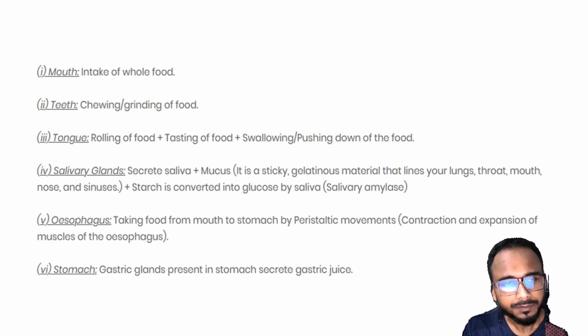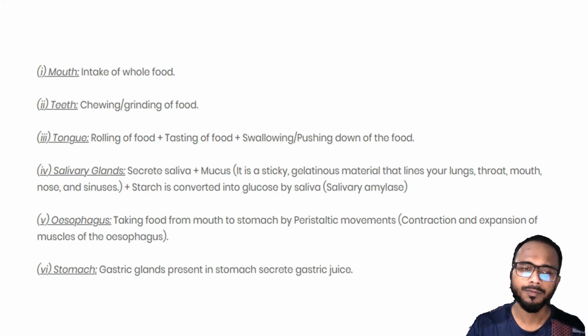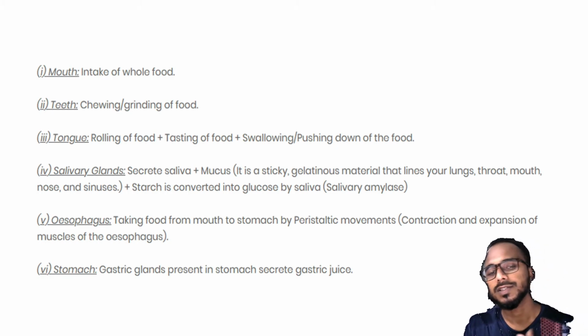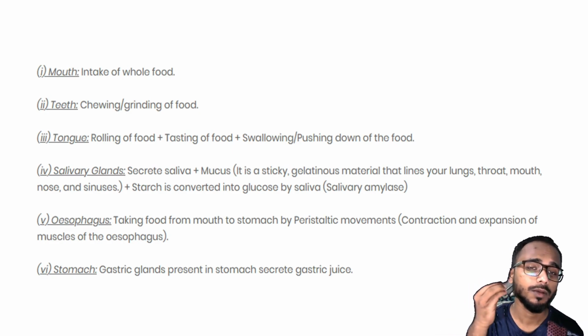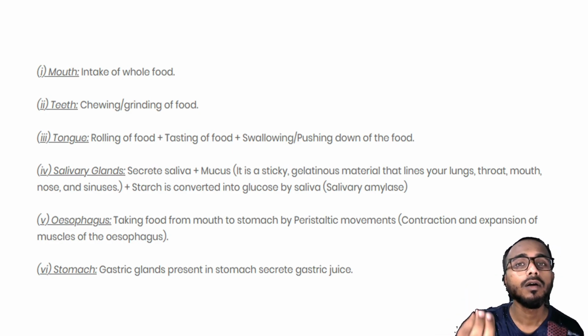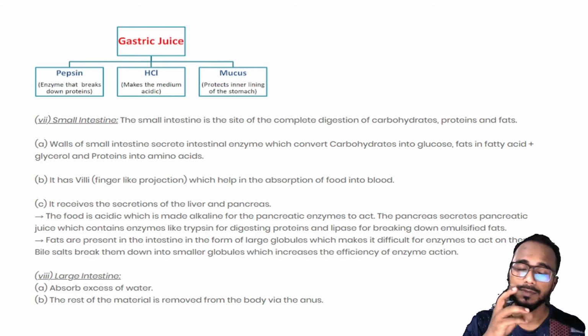Okay, esophagus, what is the esophagus? The esophagus is just the connection between our mouth and our stomach. The stomach has some gastric glands which release gastric juice. That gastric juice has two parts, that is hydrochloric acid and pepsin. Pepsin breaks the proteins into what? Amino acids. Yes. So, understood. Now, another thing: the stomach also has another substance called mucus.